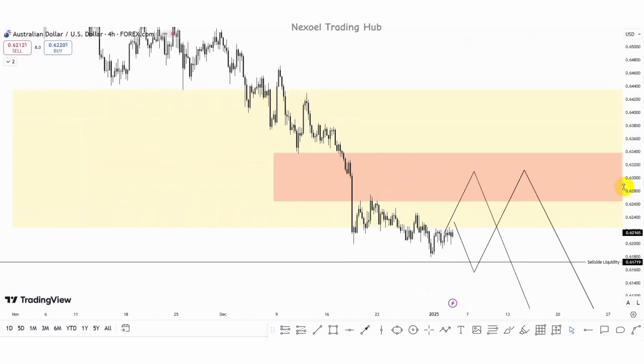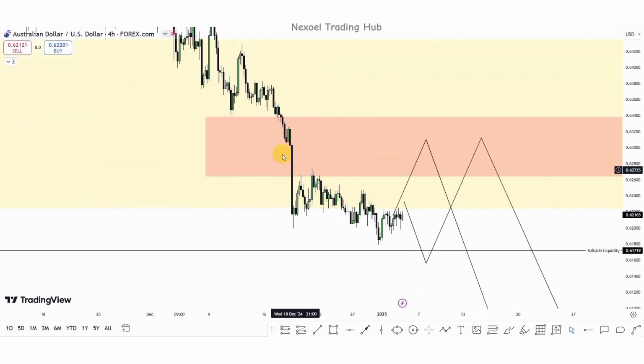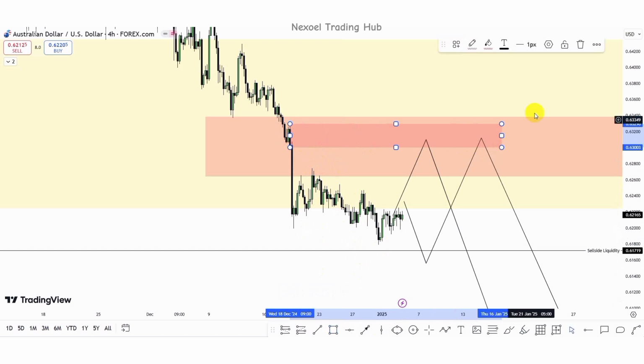So this is the 4-hour time frame. We can see clearly also in the 4-hour time frame we're having a very rough price delivery, but what we can see is price drop to the downside. We have this impulse, price pullback, we have this sweep. This is the buy side liquidity, and we can also see that within the weekly and monthly fair value gap we have this order block in the 4-hour time frame.